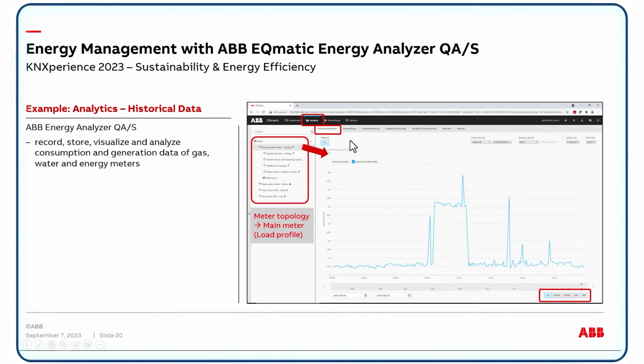The nice feature is the so-called historical data menu. Depending on the selection of our meter on the left side, we can see the historical data of the minimum last 3 years. All these values of the meters are stored in the database. Now when we click on our energy main meter, we can select the time period, maybe per day, per week, per month, per year, or all. In this example, I selected per day from midnight to midnight.